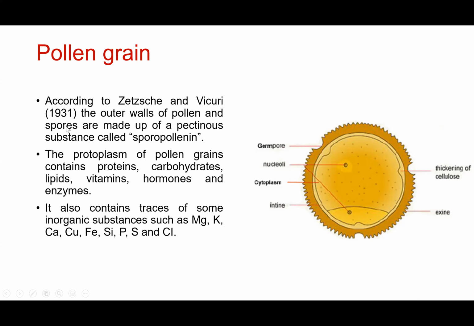These scientists discovered that all pollen grains contain a substance called sporopollenin. It is a pectinous substance. This sporopollenin is what helps the pollen grains to stay fresh and not decompose.